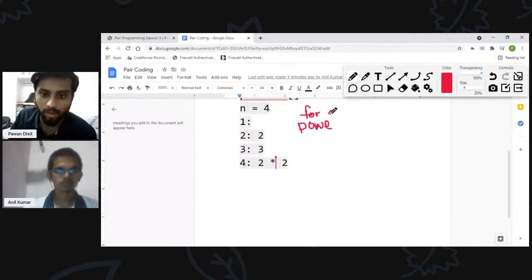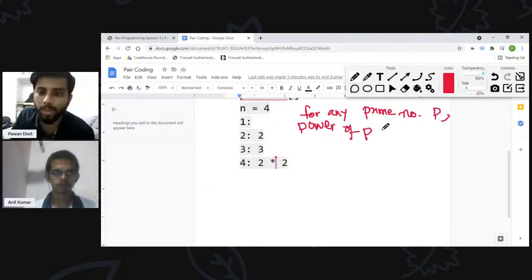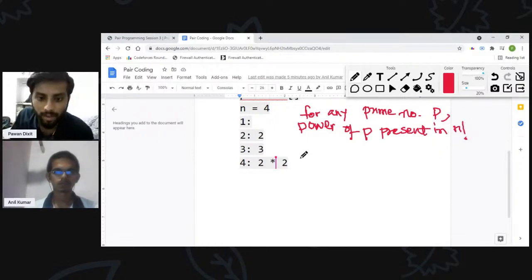For any prime number p, the power of p present in n factorial, we can denote it as capital P of n, p, will be equal to n upon p raised to